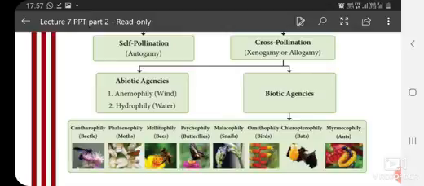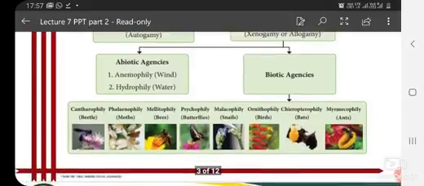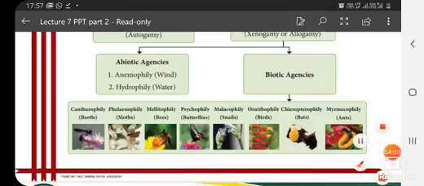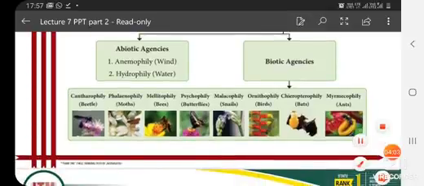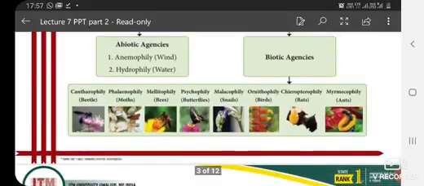If the pollen is transferred through wind, it is anemophily. If the crop species are pollinated through water, it is hydrophily. And there are some biotic agents, so the name changes according to the biotic agent. If it is transferred through beetles, then cantharophily. If through moths, then phalaenophily. If through bees, then melittophily. If through butterflies, then psychophily. If through snails, then malacophily. If through birds, ornithophily. And if through bats, cheiropterophily. If through ants, then